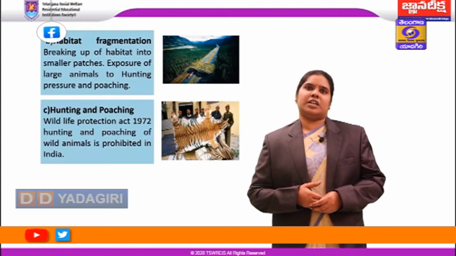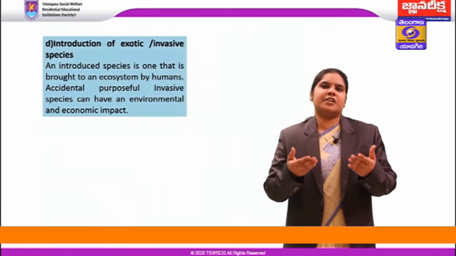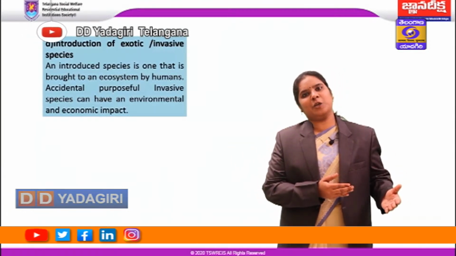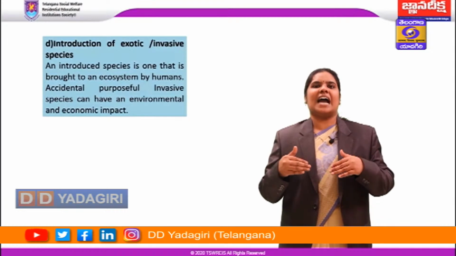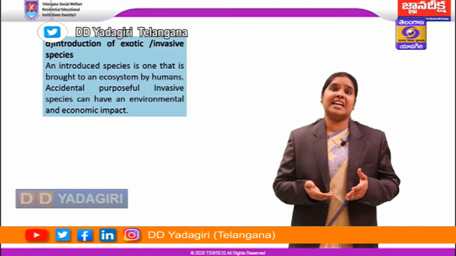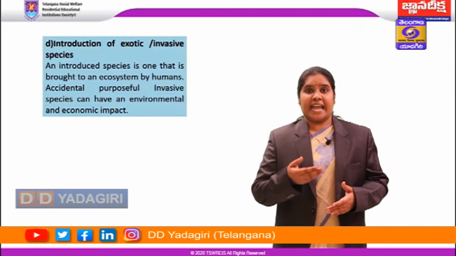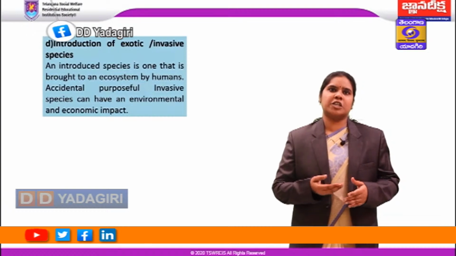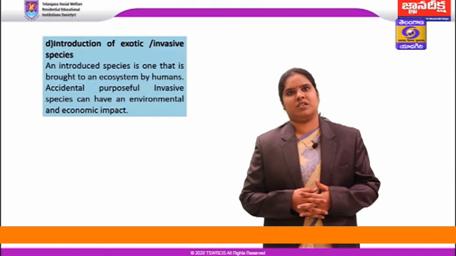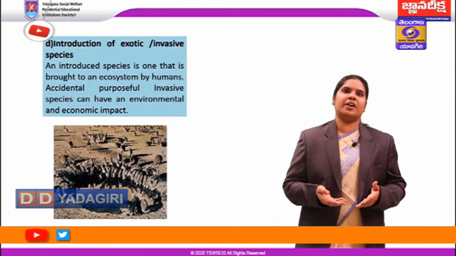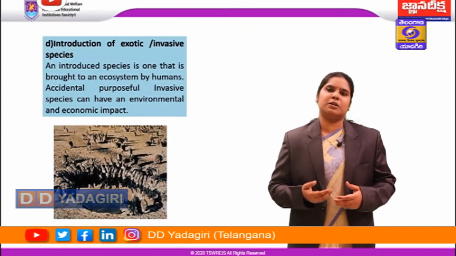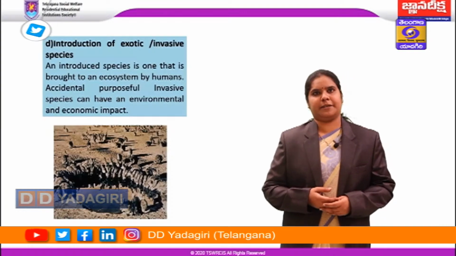Then, introduction of exotic or invasive species. Actually, it's the introduction of one species, which is brought to the ecosystem by humans from a different place, either accidentally or purposefully. Invasive species will have a greater environmental and economic impact. Examples: we have the kudzu creeper, which is native to Japan, but has got established in the USA as a problematic weed species. And in animals, if we take the example of European rabbits, they were introduced in all the continents except Antarctica, which causes many problems within the ecosystem and environment.